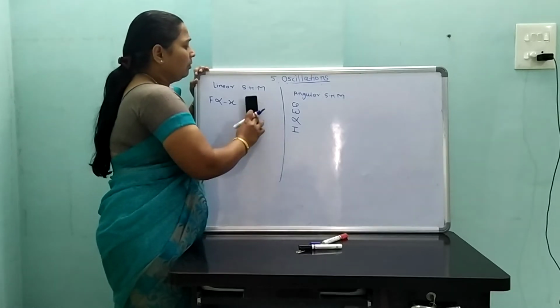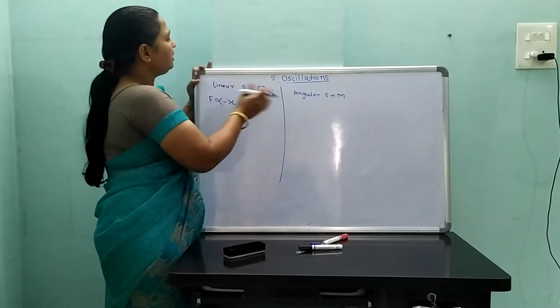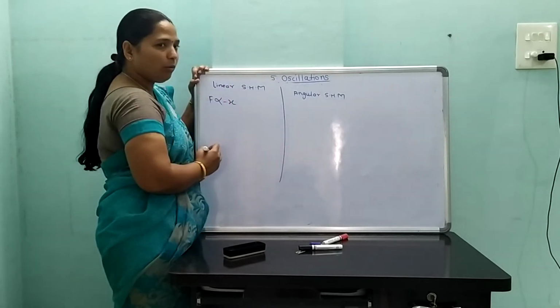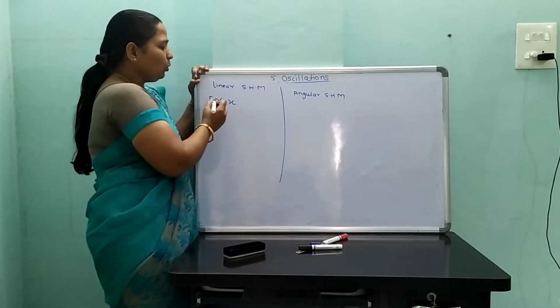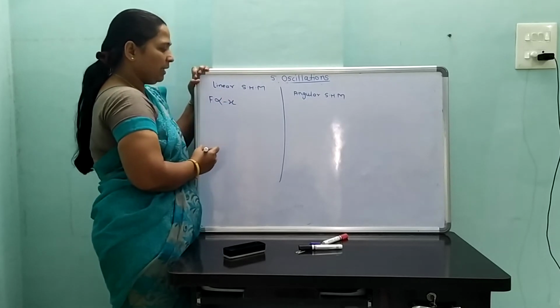Therefore, we can write the difference between linear SHM and angular SHM. F is directly proportional to minus x, where F is the internal restoring force and x is the linear displacement.